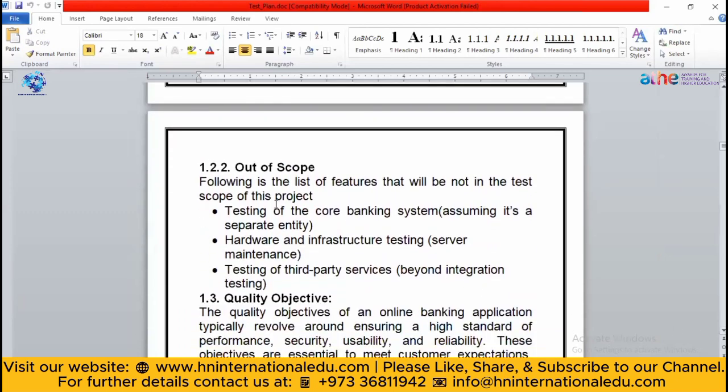And well, one more thing. You will write the out of scope, means the feature that will not be tested. Means you have created an application for a retail store. So you say that we have performed this testing, but we cannot test the hardware and the infrastructure. Means we will not maintain the server. We cannot test the third party services. Means what are these third party services?